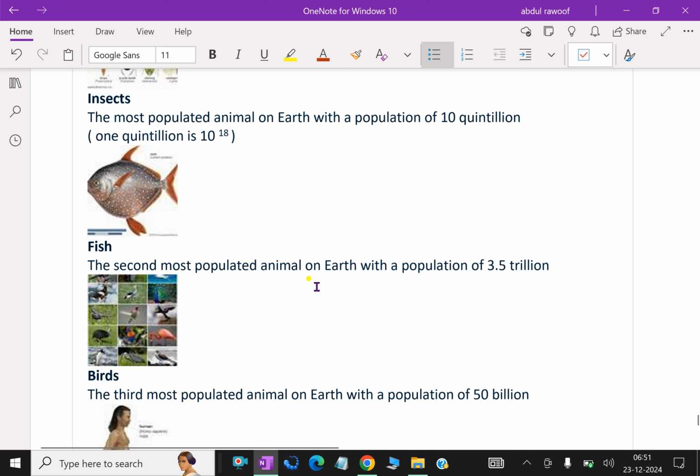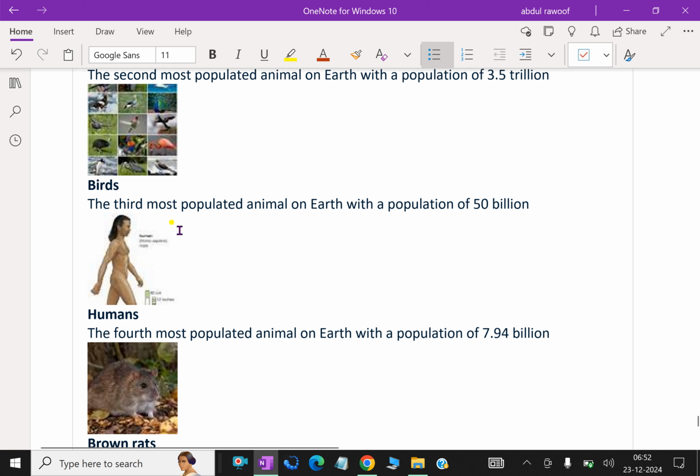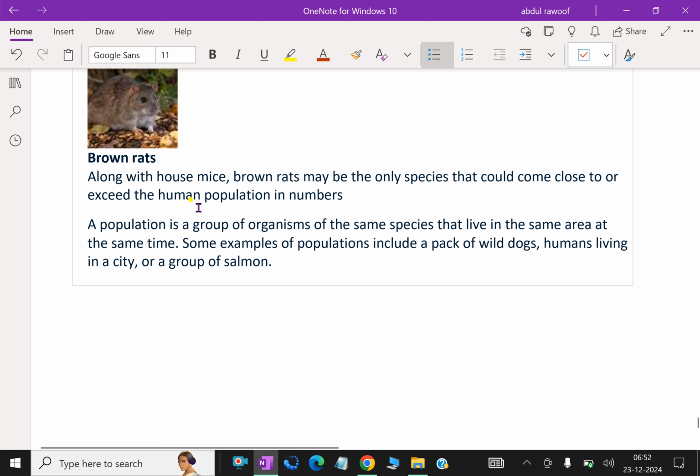Fish, the second most populated animal on Earth with a population of 3.5 trillion. Birds, the third most populated animal on Earth with a population of 50 billion. Humans, the fourth most populated animal on Earth with a population of 7.94 billion. Nowadays it continues to 8 billion and more. Brown rats, along with house mice, may be the only species that could come close to or exceed the human population in numbers.